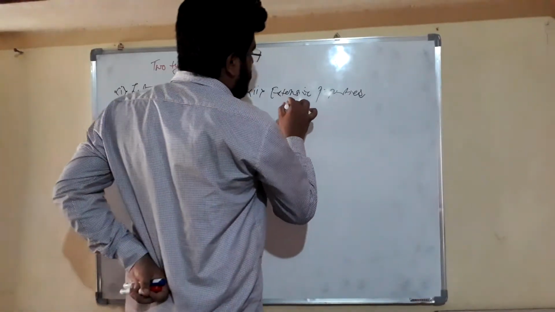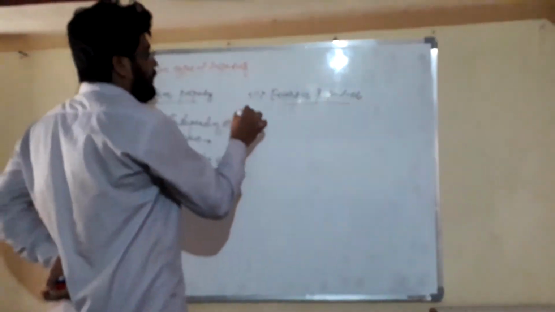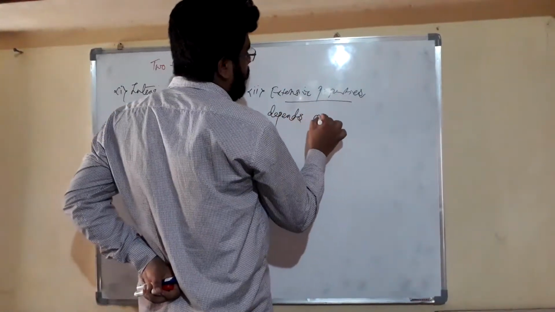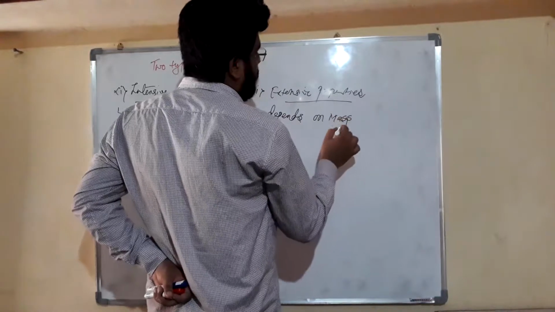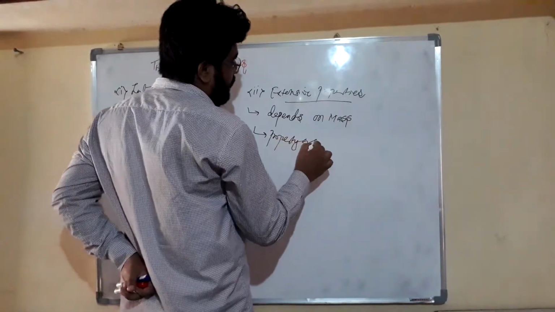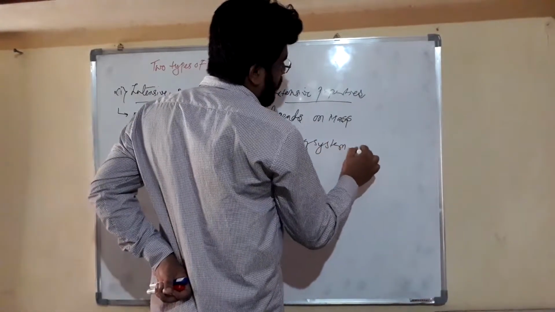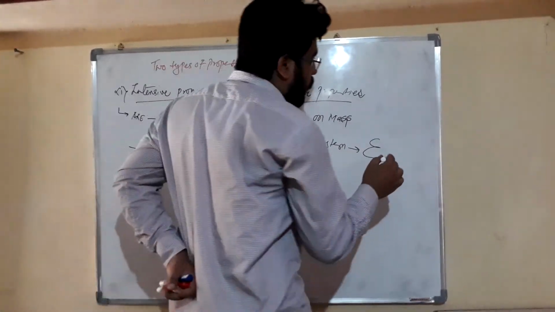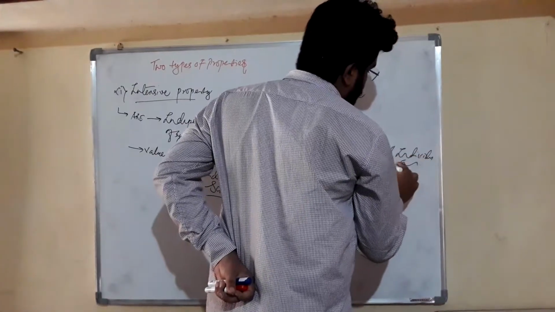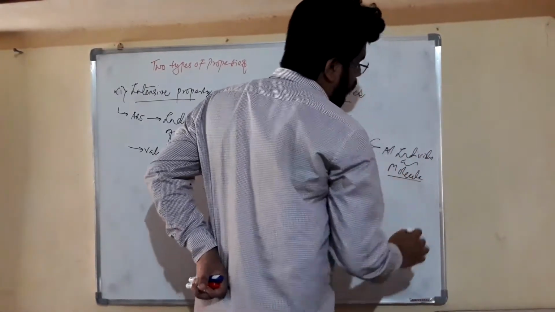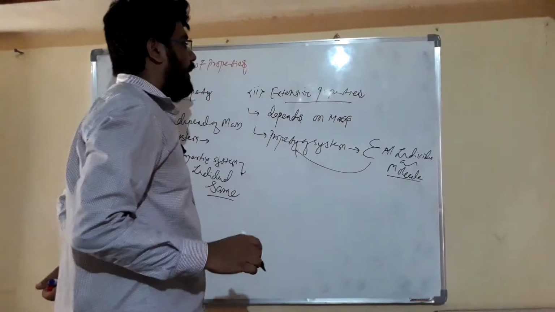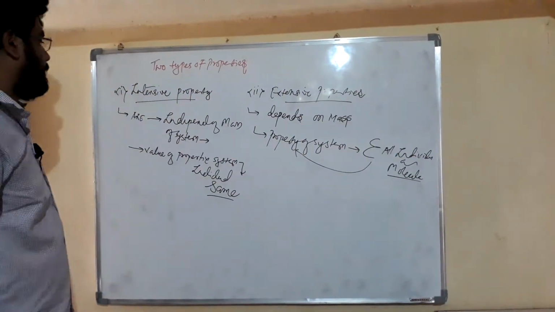Dear friends, what are extensive properties? These are those which depend on the mass, or we can say that the property of the system is the summation of the properties of all individual molecules. The properties of all individual molecules give the properties of our system, then it is called an extensive property.